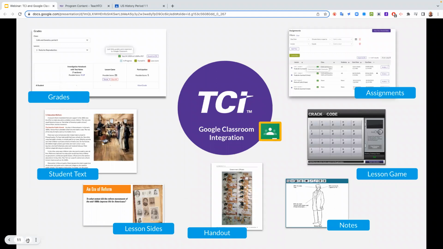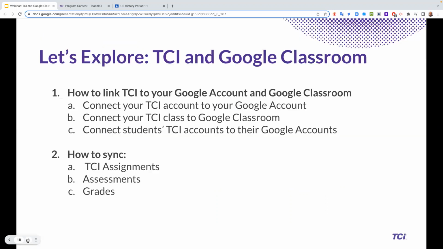All of those things will be able to link up to your Google Classroom. Not just the handouts, but links right to the online text. They'll be able to open up the text right there. They'll be able to see the digital notes. And then, of course, you will be able to sync your assignments. And more importantly, to a lot of you, you'll be able to sync your grades. So let's explore how this works.